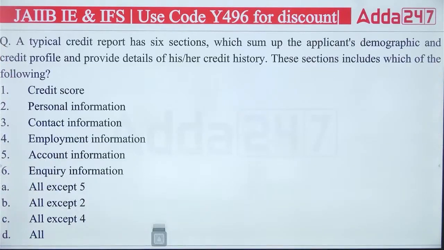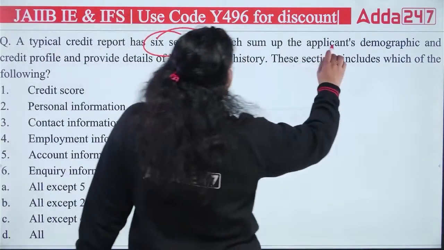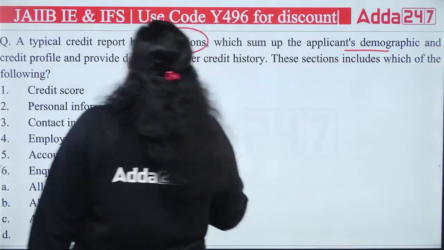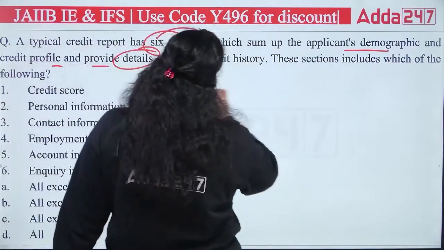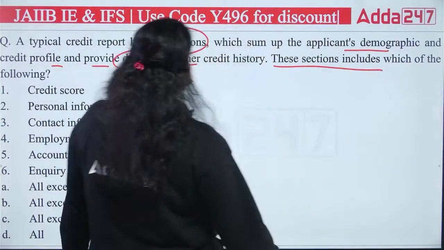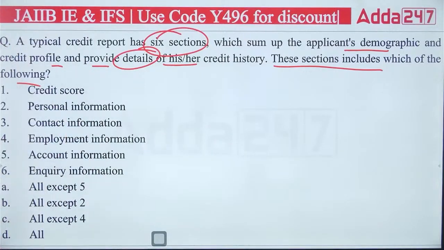Next question. A typical credit report has 6 sections, which sum up the applicant's demographics and credit profile and provide details of his or her credit history. These sections include which of the following? So which of the following is correct here, A, B, C or D?